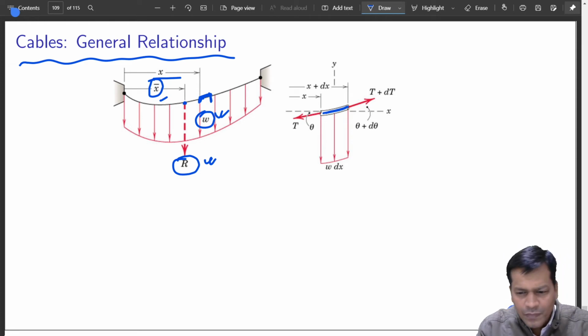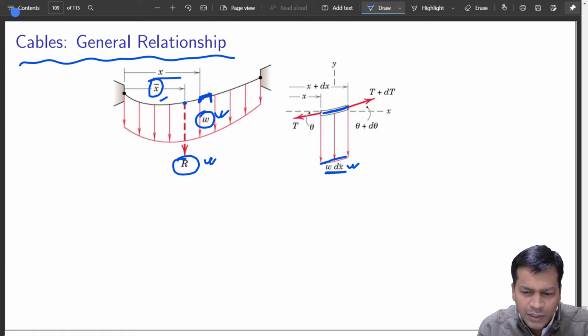So this is almost the same. Now the vertical load due to this will be W into dx. W is load per unit length. So it is Newton per meter, into meter, so it should give you Newton.